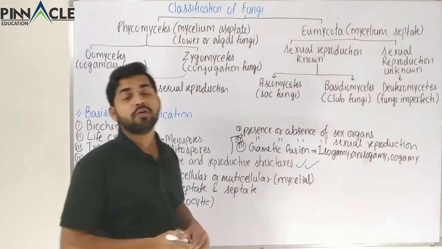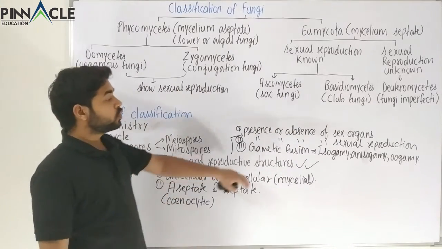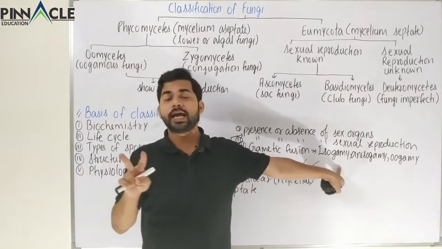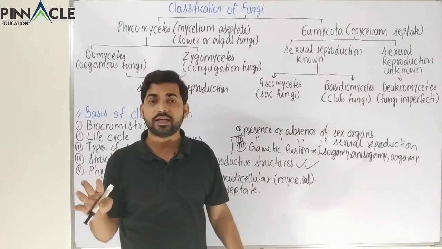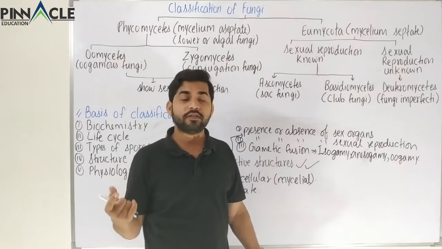So these are all some of the bases of classification. In isogamy, both types of fusing gametes, that is the first and the second gamete, will be similar in appearance, but they might be different in function.